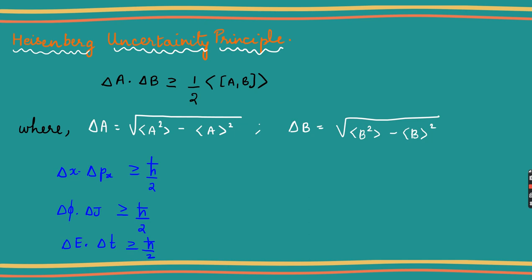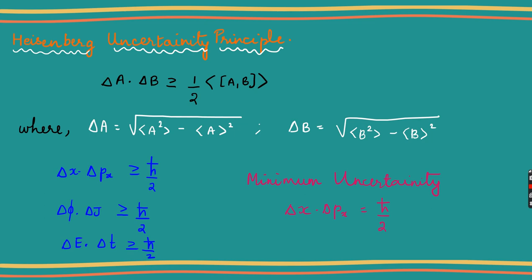Mostly in most of the equations when we solve, there will be h cross directly. We do not know when to use h cross, when to use h cross by 2 or when to use h by 2 pi. What is the exact value, right? The minimum uncertainty is equal to h cross by 2. If you do h cross by 2, it would be 1.054 divided by 2, right? This will be the minimum uncertainty.